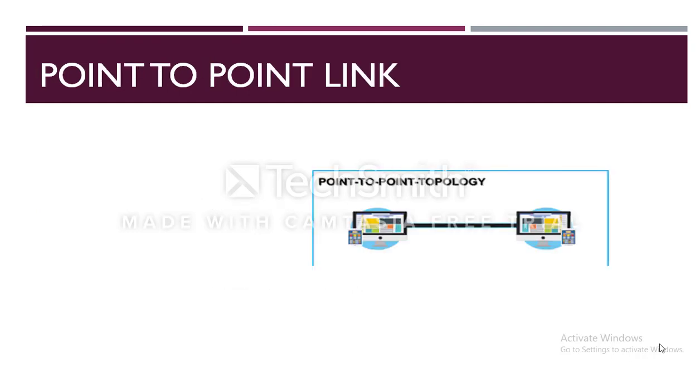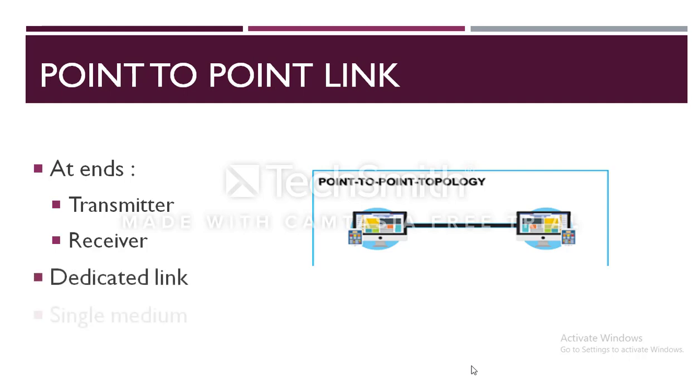Before we talk about topologies in detail, let us learn about point-to-point link, which has two ends, transmitter and receiver. The main characteristic of a point-to-point link is that each transmitter transmits to exactly one receiver and each receiver receives exactly from one transmitter. The transmission might occur on a single medium, that is, a single wire, or separate wires.